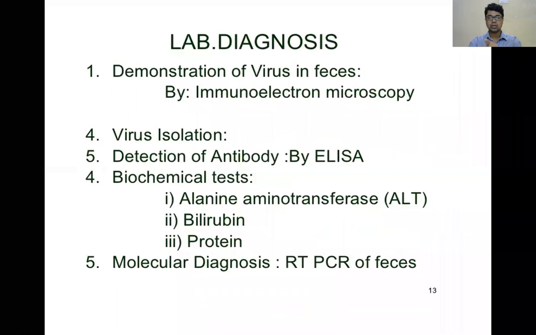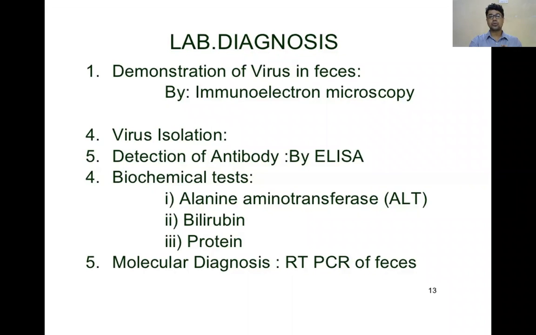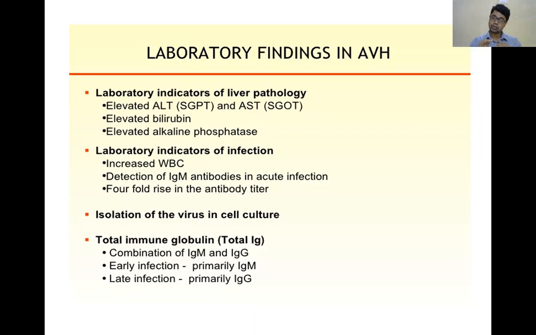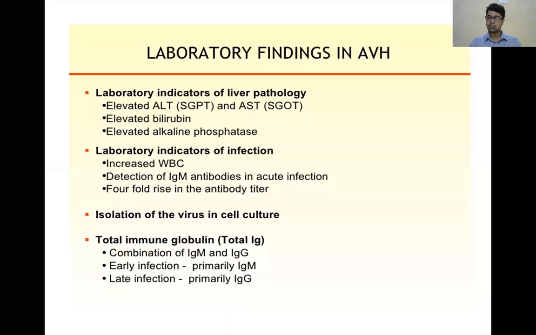So these are the detection of antibodies. Then biochemical tests. There are three things you have to see. One is the test for infection. You do CBC, TLC, and you will get increased WBC, meaning lymphocytosis. Also you will get decreased hematopoiesis and bone marrow suppression, so you can get aplastic anemia, but at the same time you will get lymphocytosis. That is the indicator of infections.